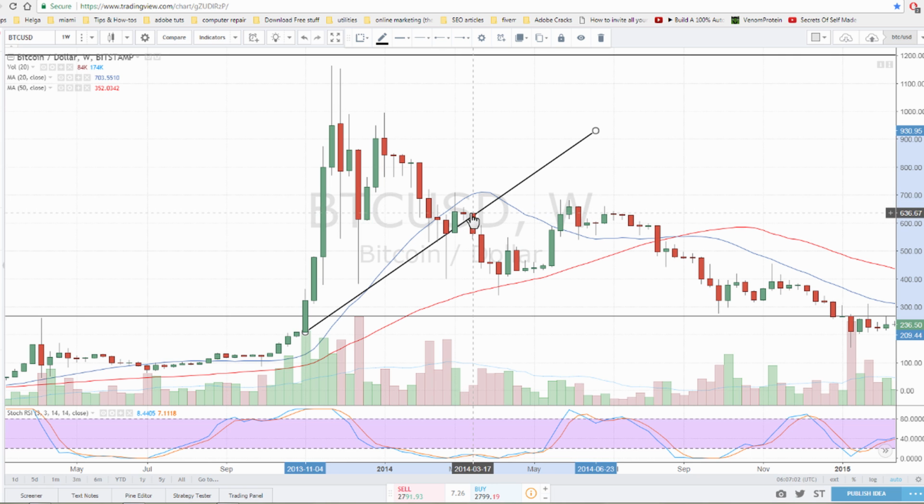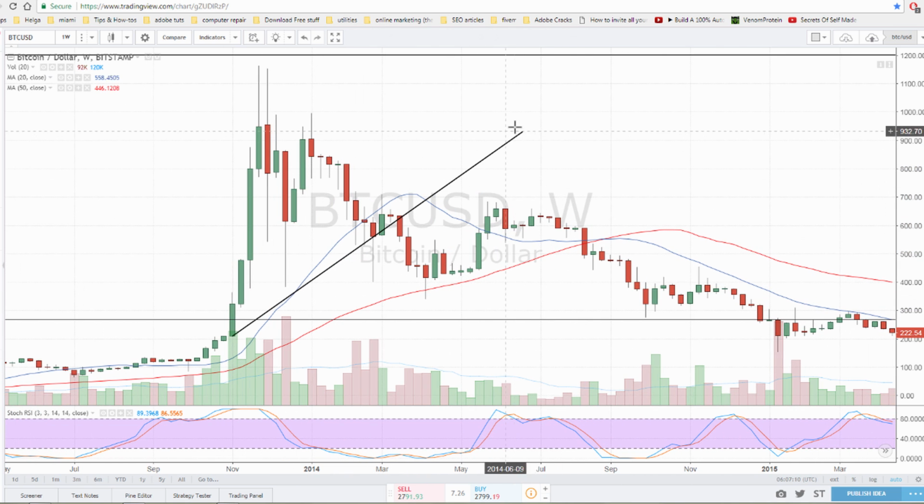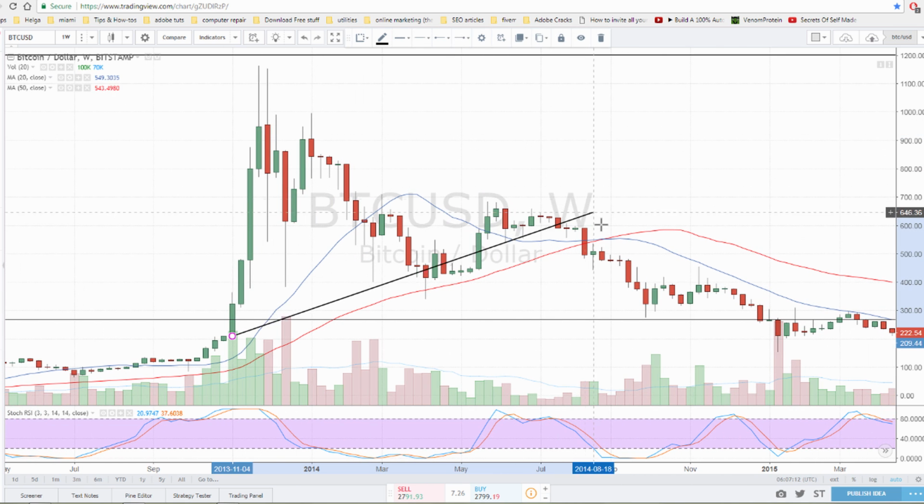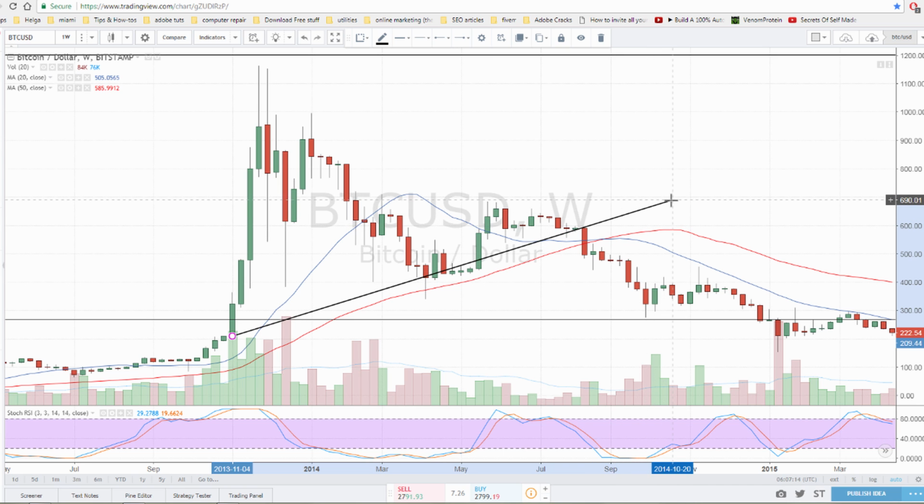This line is going to hold it, but what happens next week when this line can't hold the price anymore? Boom, we have a big sell-off again. But don't worry, because we're still uptrending, right? So all we have to do is draw a new line that goes through the new lower low.